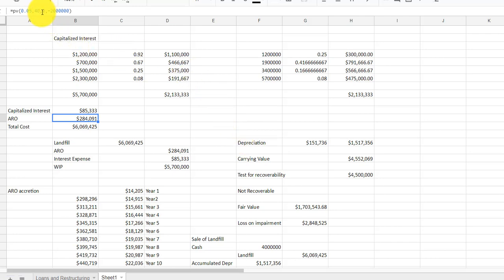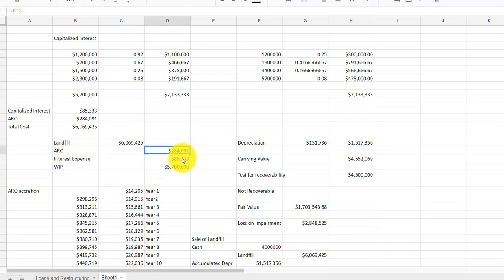The asset retirement obligation is the present value at 5%, 40 periods, of a future payment of $2 million. So when you do present value, you got to put a 0 in the third argument, and then the 2 million, the final amount, in the last argument. That gives you a present value of $284,000. Add those together to get our total cost. So landfill is debited for just over $6 million.